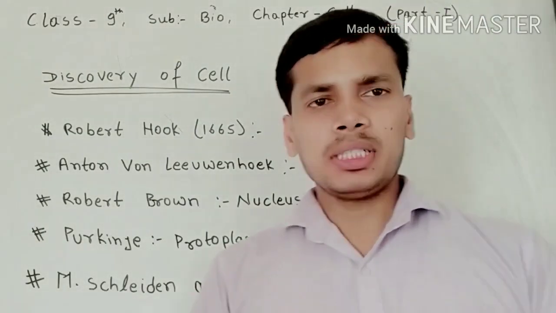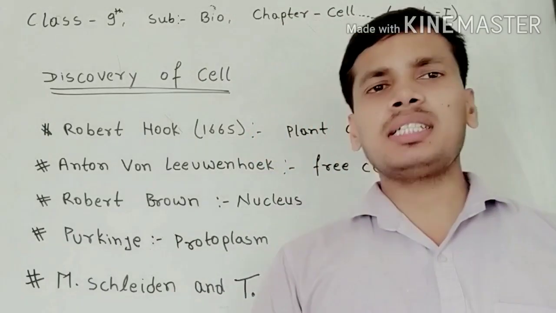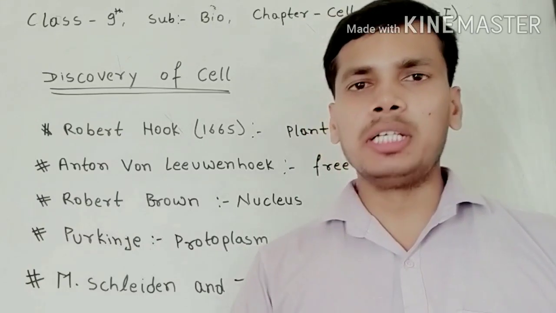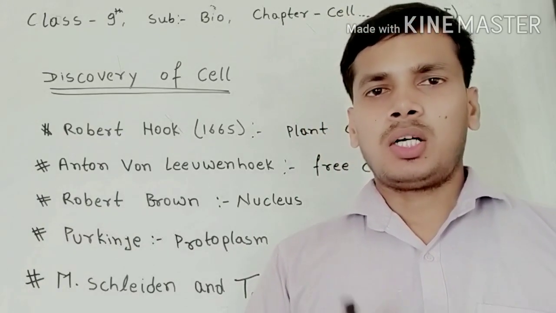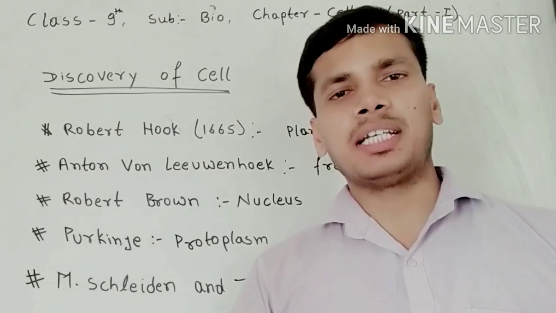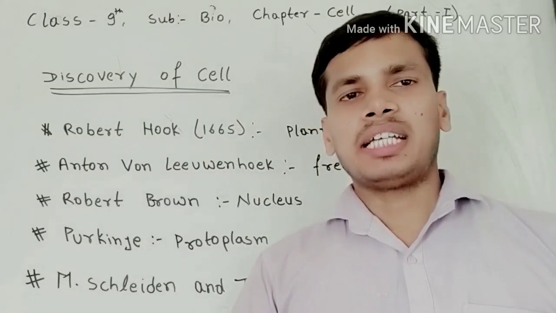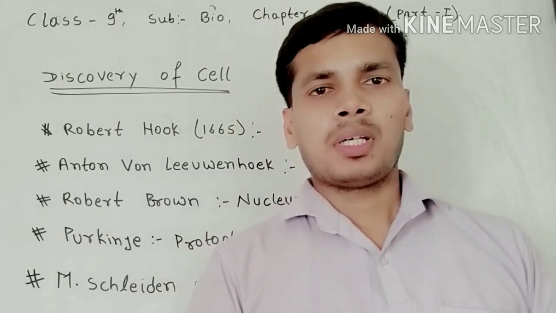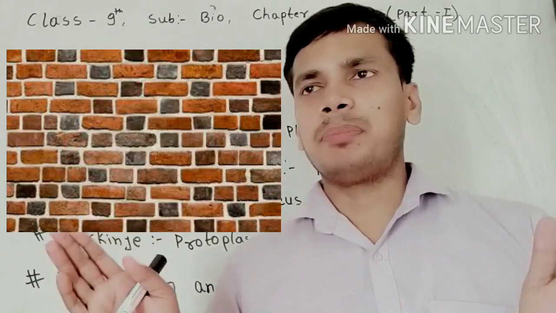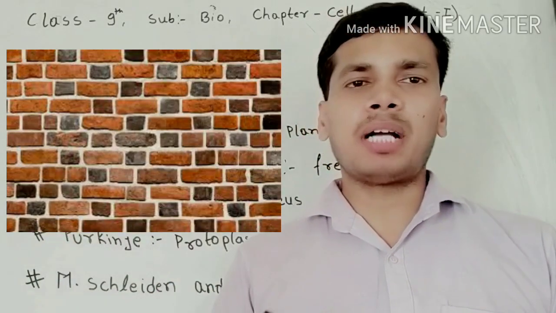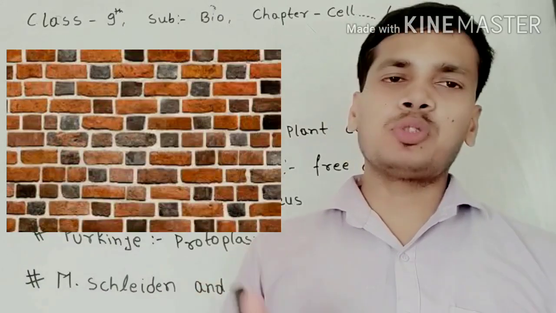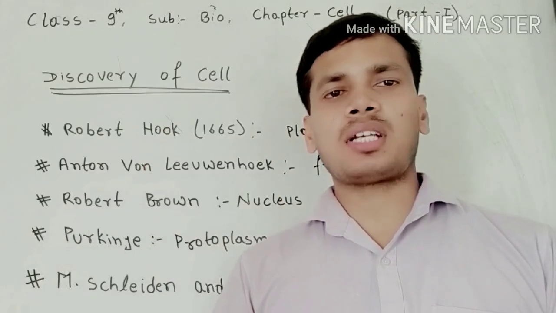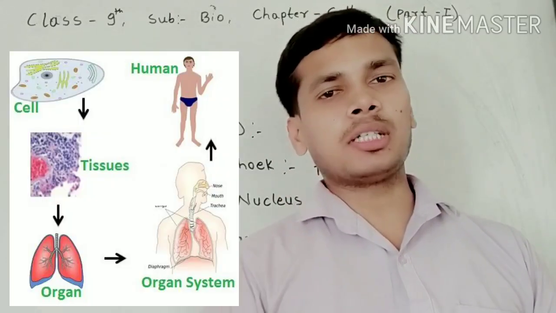Cell. What is a cell? Actually, the cell is the structural and functional unit of the whole living world. All living things are made up of cells. It means the structure of living beings is made of cells. Just like a building is made by small bricks, our body is made up of cells. That's why it is the structural unit, or basic unit, of life.